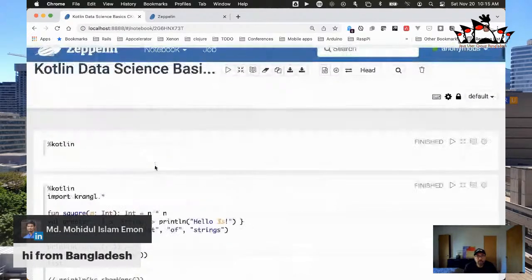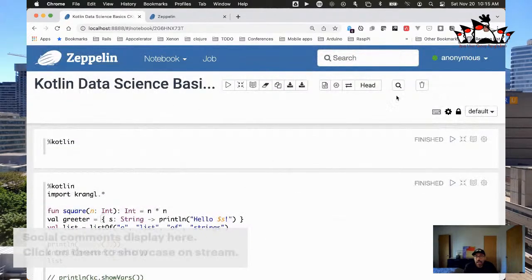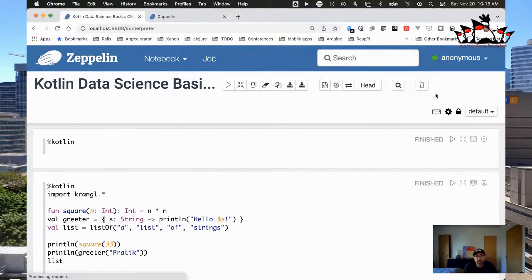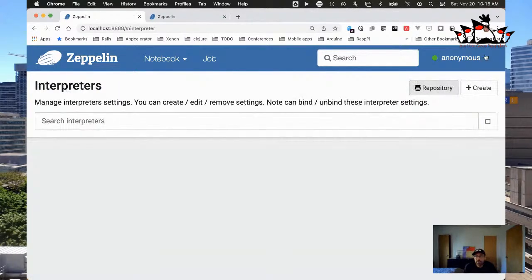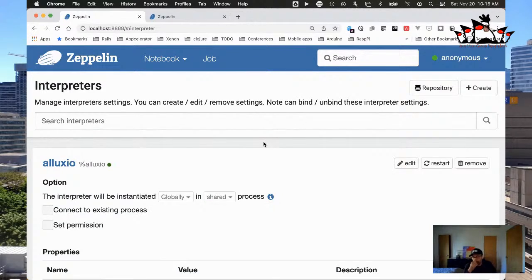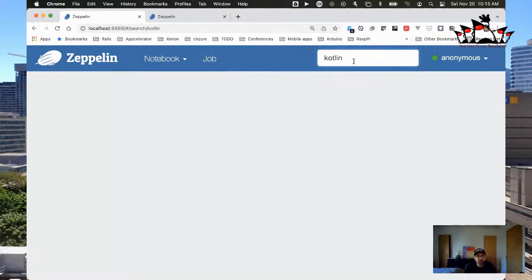So let's take a quick aside while we're here and go and have a look at some of the settings for this very quickly. All right, so what I did is I clicked up on the top right and I went to Interpreter. And the way that Zeppelin works is it's a modular design where you have different types of interpreters and plugins that you can use within your Zeppelin environment. So let's go over here and let's go look at the Kotlin interpreter real quick.